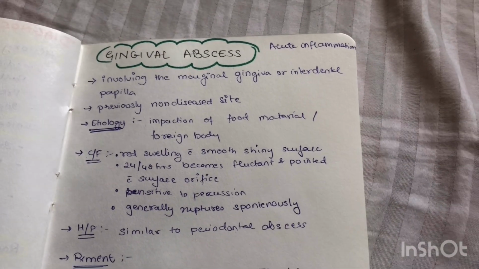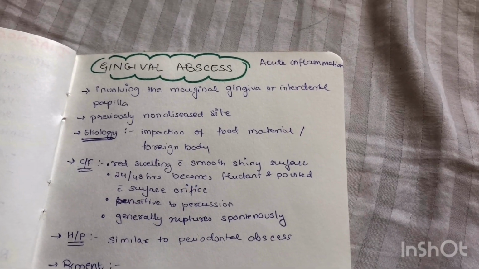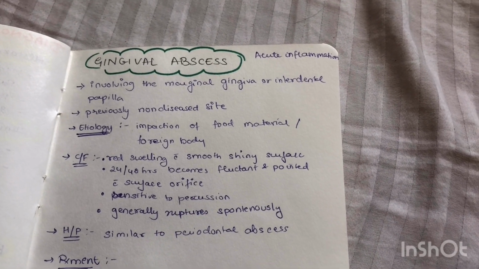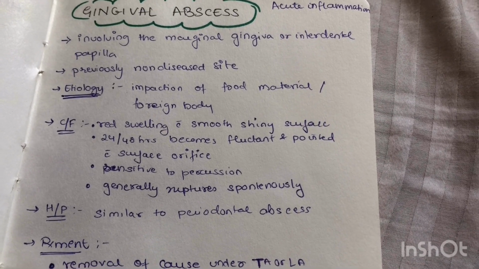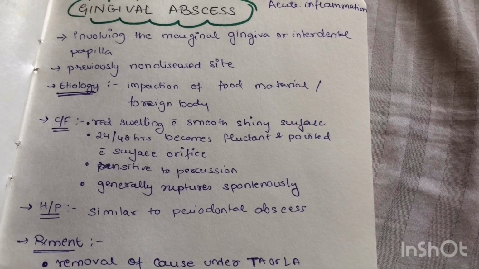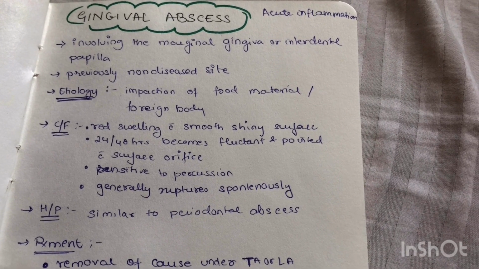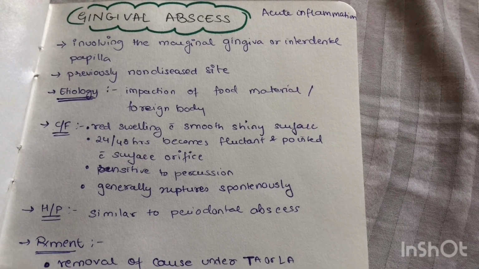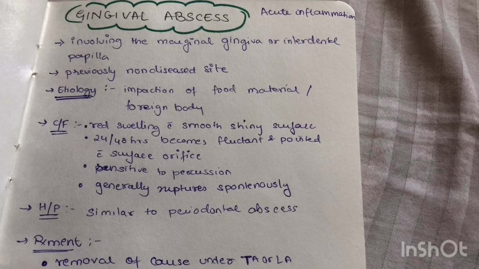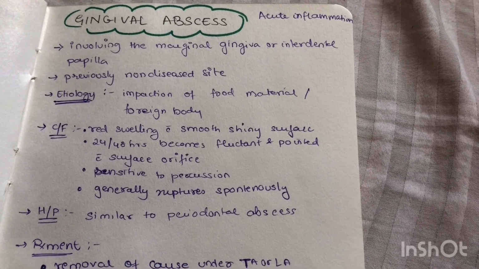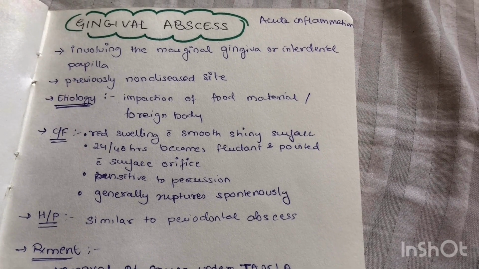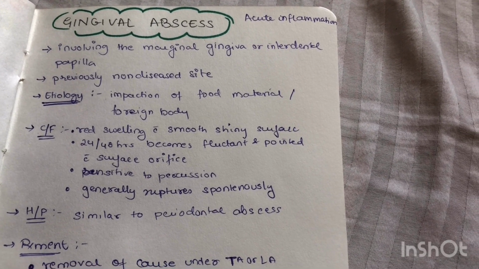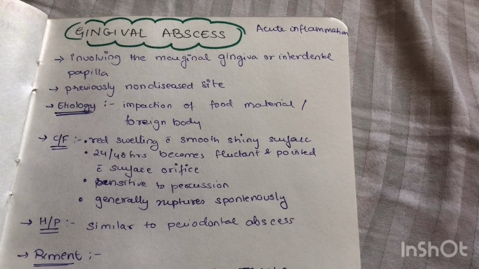The etiology for gingival abscess is impaction of food material or foreign bodies like toothbrush bristles, apple core or lobster shell, etc. The clinical features of gingival abscess are very similar to those of an acute inflammation. The color is red and the swelling has a smooth shiny surface, which changes after 24 to 48 hours, and the swelling becomes more fluctuant and pointed with the surface orifice indicating pus accumulation. The tooth could be sensitive to percussion, and if not treated, the gingival abscess has a tendency to rupture spontaneously.